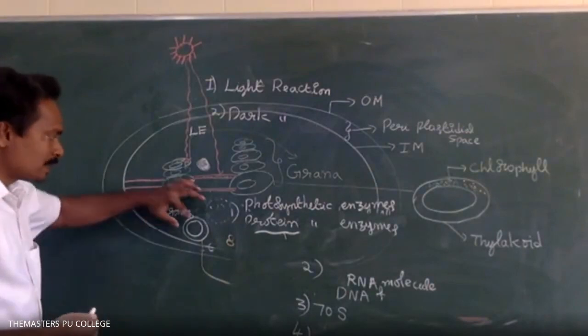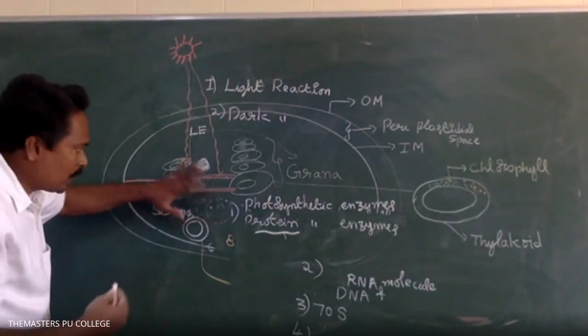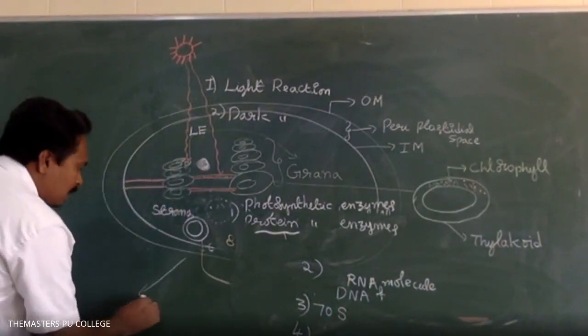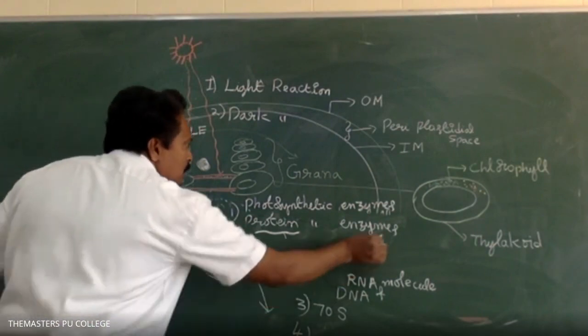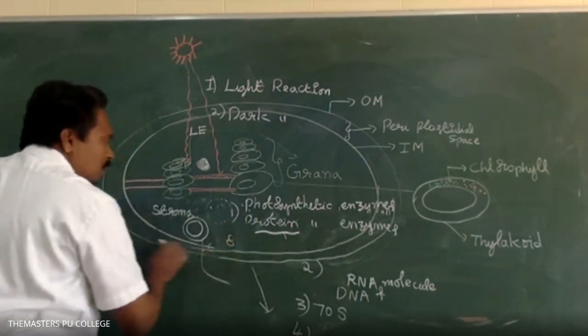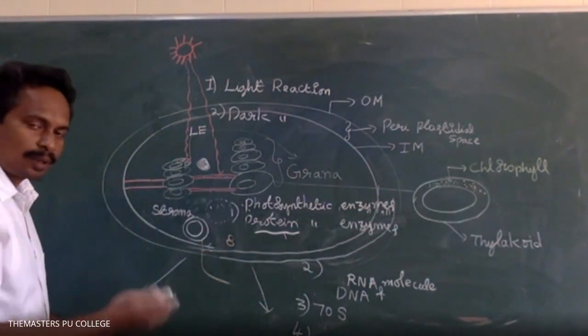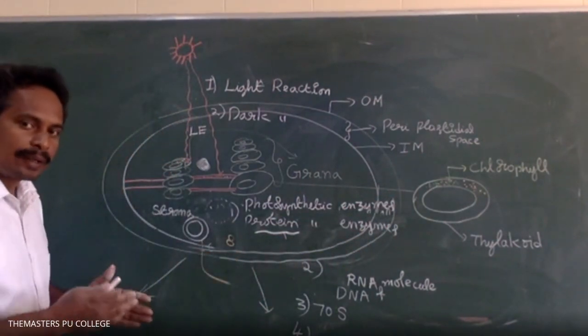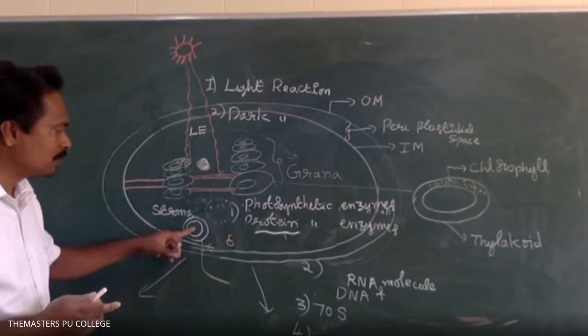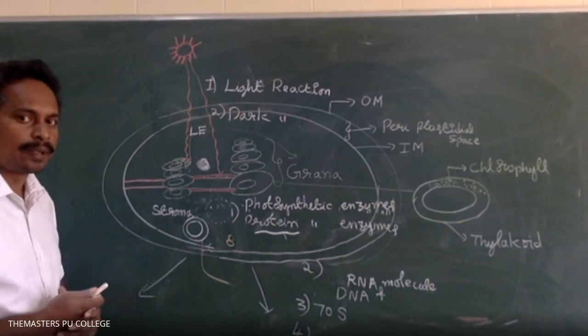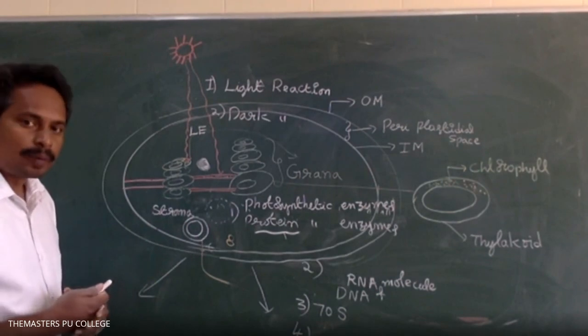Due to the presence of the DNA molecule, one chloroplast cell organelle is divided to give rise to two chloroplast organelles. One chloroplast is divided to give rise to two chloroplasts due to the presence of its own DNA molecule.